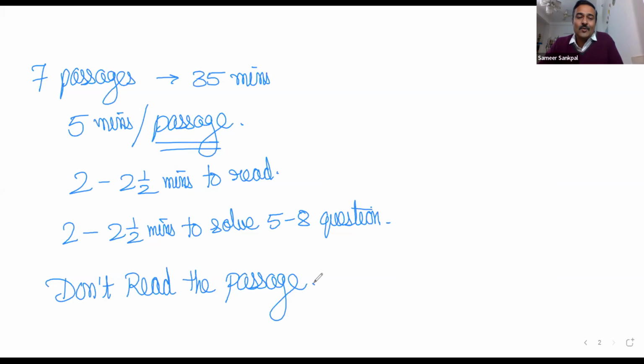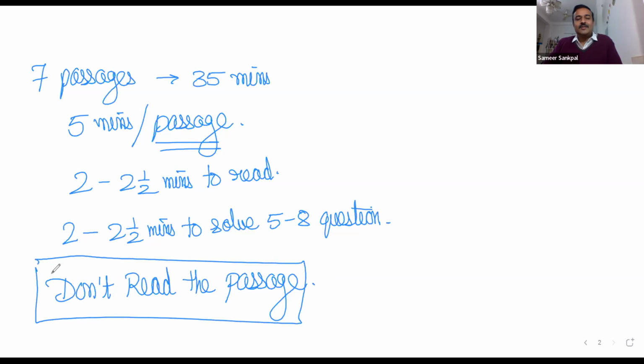Then the thing is how we can do this, right? So this is something we need to remember: we are not supposed to read the passages, because if I read the passage, I don't have time. This is the test of time. ACT is a high pressure test based on time. We of course need to take care of time like anything. So how can we do this? The most important thing which is going to help us take care of these passages without reading them, and the first and the last learning which I'll be giving to all of you here, is the locators.